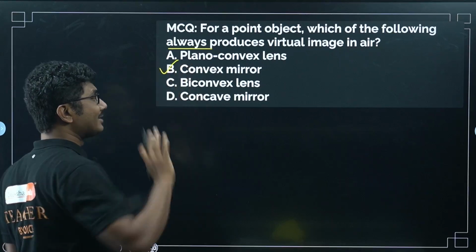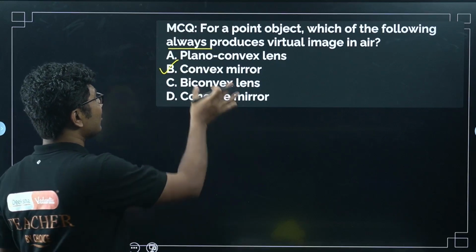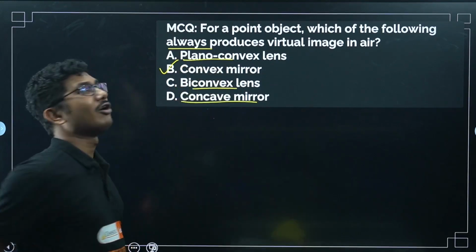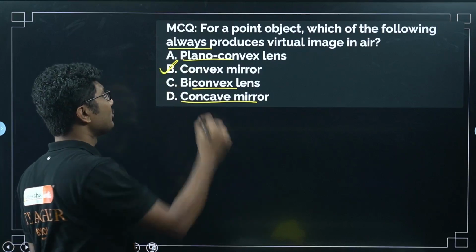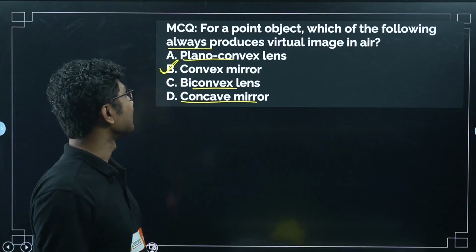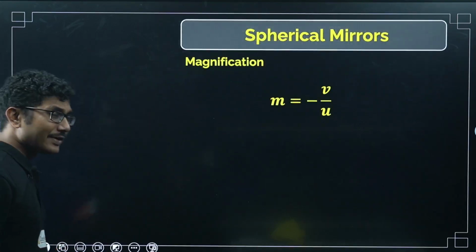Now a concave lens is not given here. We will discuss that when we are studying lenses. So a convex lens, plano-convex or biconvex, or a concave mirror, they all can produce real images as well. So only a convex mirror will always produce a virtual image. Okay, so the convex mirror will be the answer. Now let's look into the magnification formula.